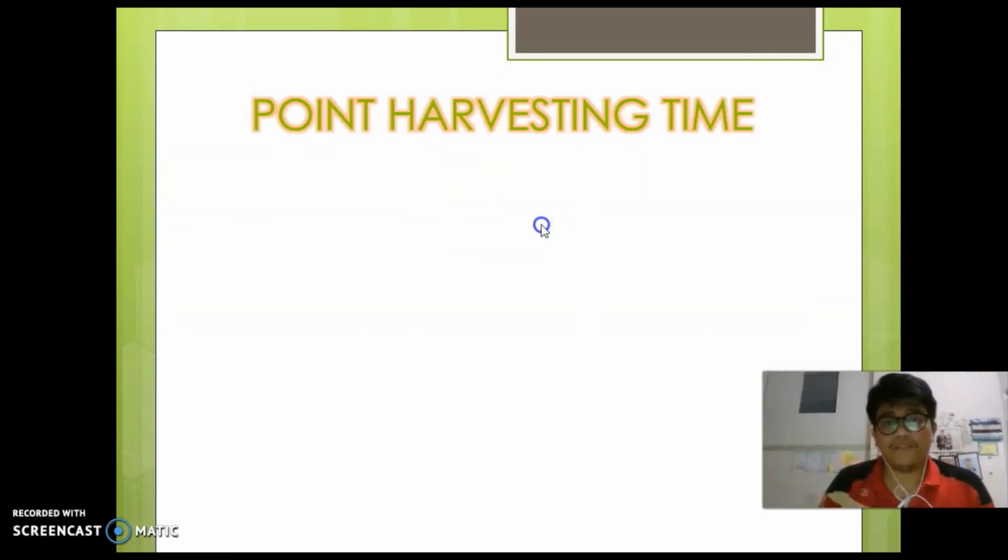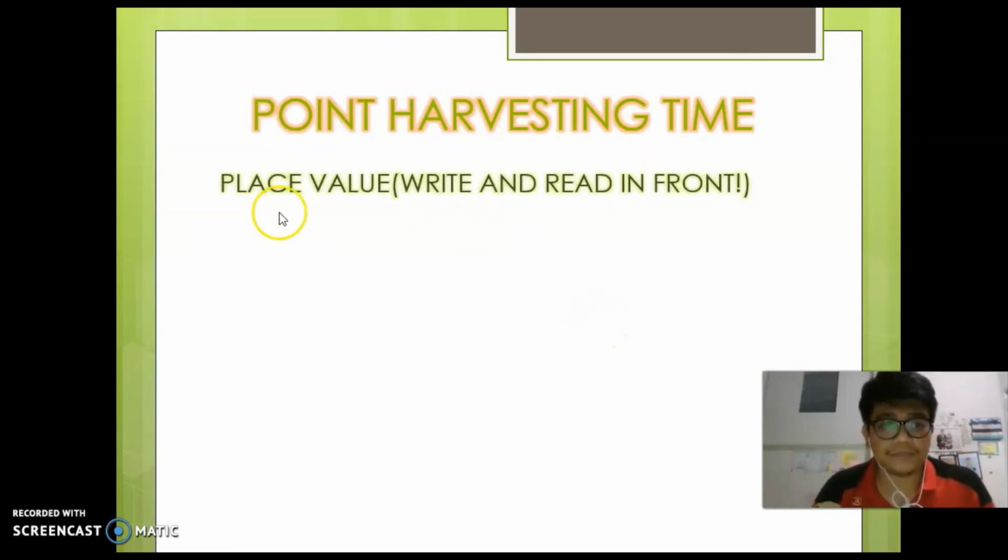This is your assignment for today, so please write and read. For the reading, I will give it to you at the next meeting, but now you have to write the place value of these numbers. This is number 1, number 2. This is not a comma but a point, in Indonesian.